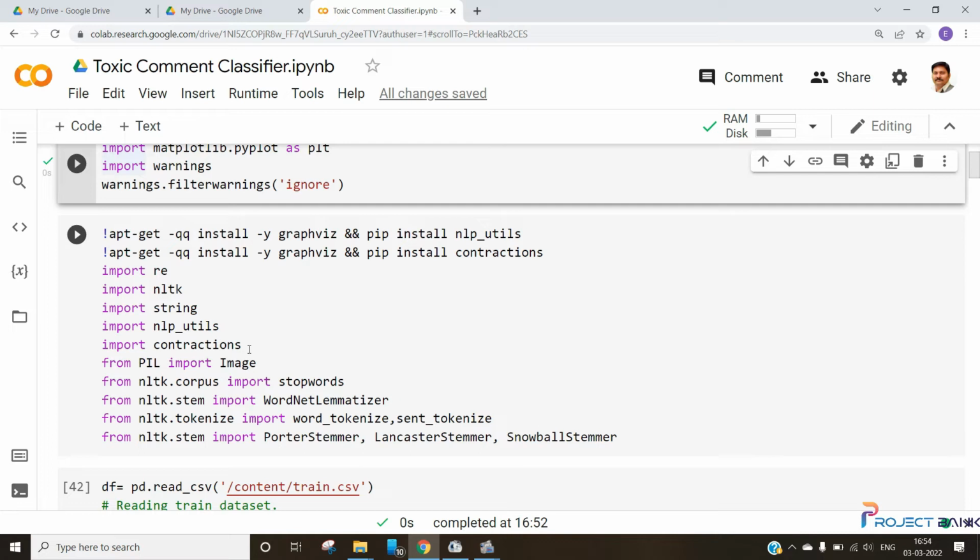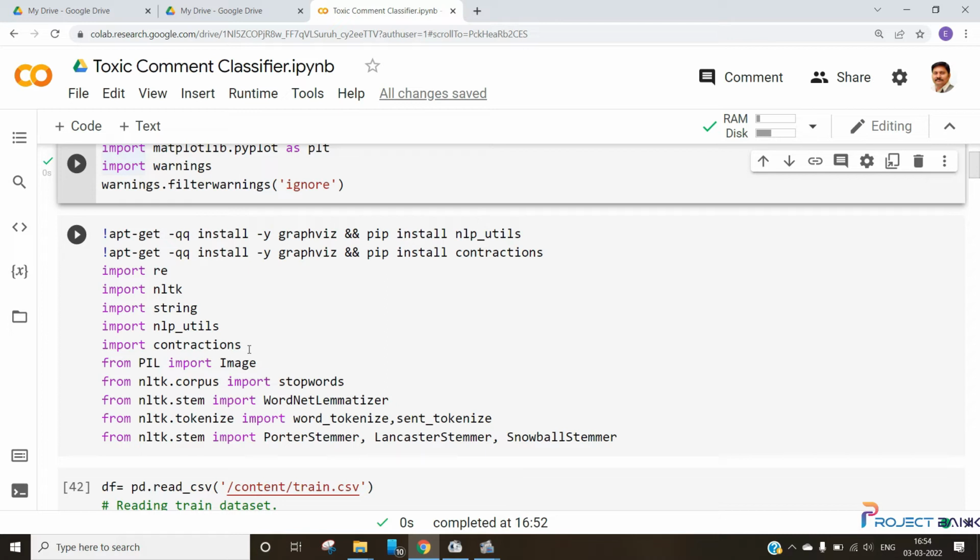In NLP, we have to expand contractions. For example, if we have a line like I'll be there, using contractions the line will be changed to I will be there. So basically we expand the contractions in such a way and remove any shortcut words.